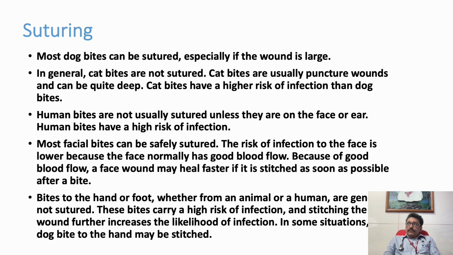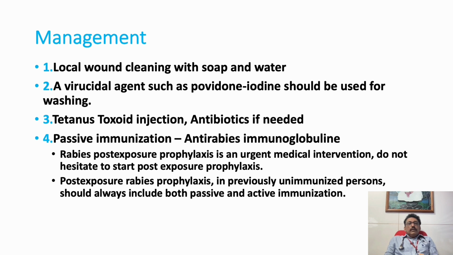If a patient comes to a hospital, immediately we can use povidone iodine solution. So local wound cleaning with soap and water is the first and foremost important thing in the prevention of rabies. If you don't do that, there will be inoculation of virus at local sites, and from there it can easily spread to your central nervous system. So washing the wound is the best way to prevent rabies. Then we can use povidone iodine solution for washing inside the hospital.